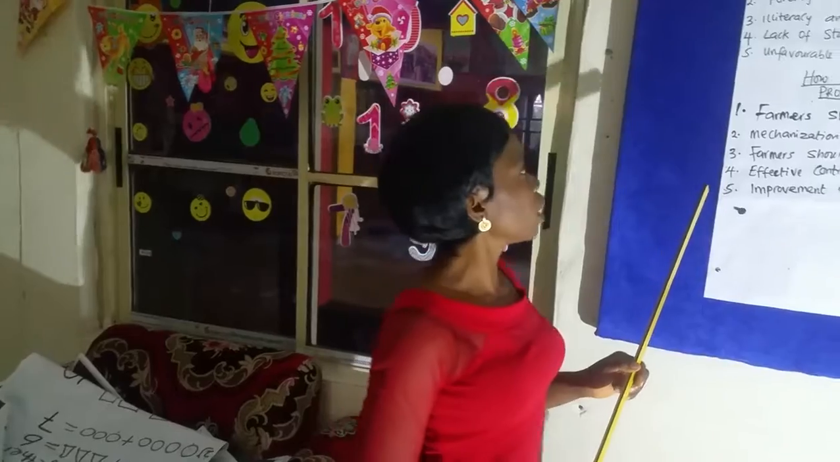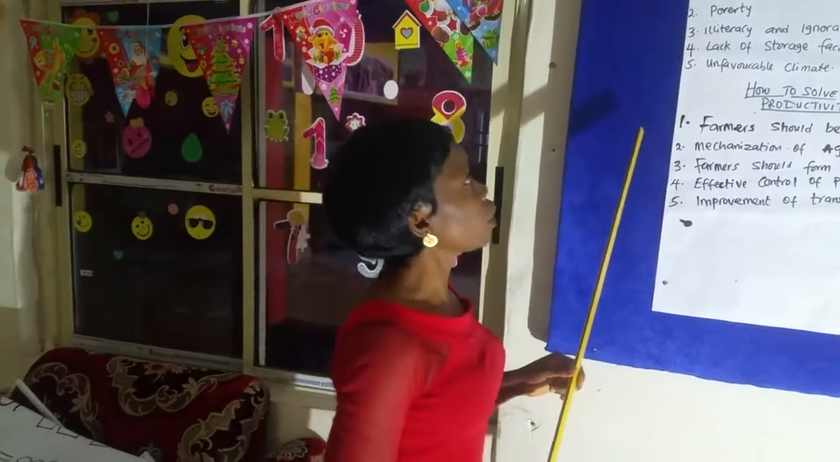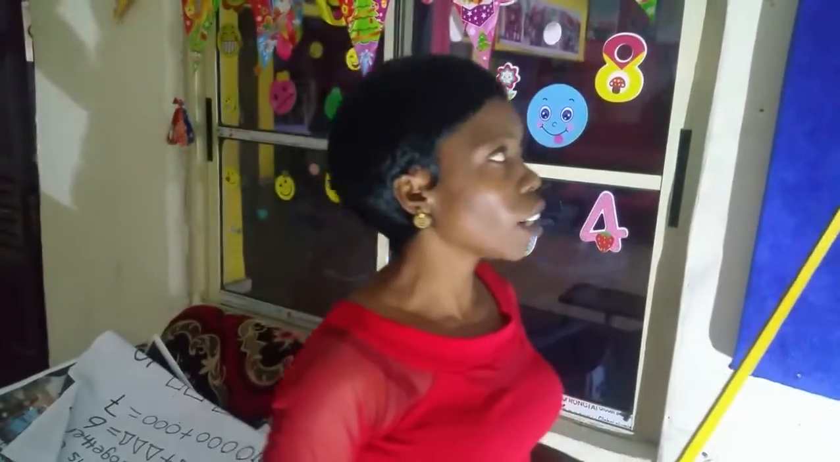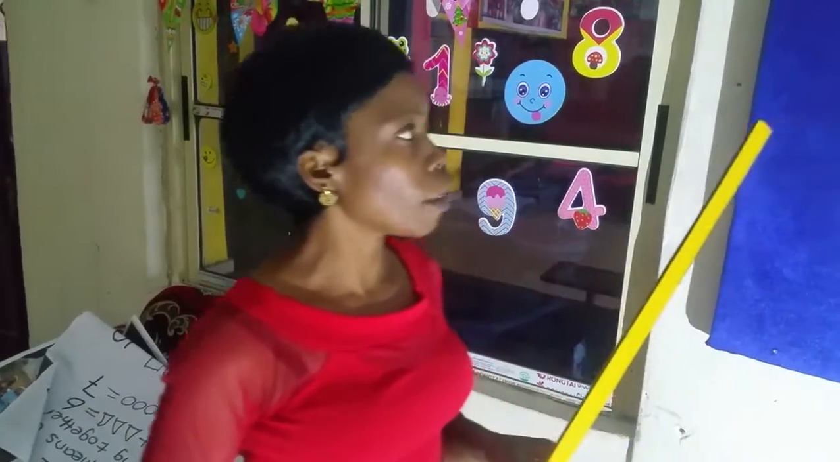Okay, take down the assignments. List three importance of agriculture. List two problems of agriculture in West Africa. Then number three, list two ways to solve the problems.